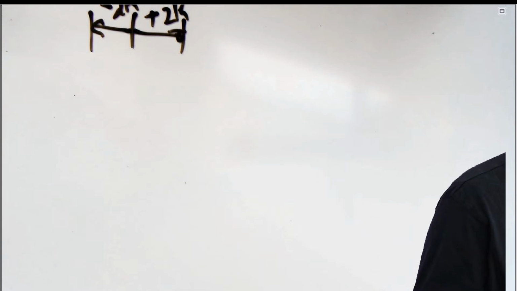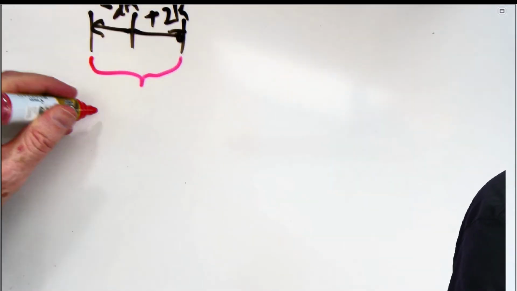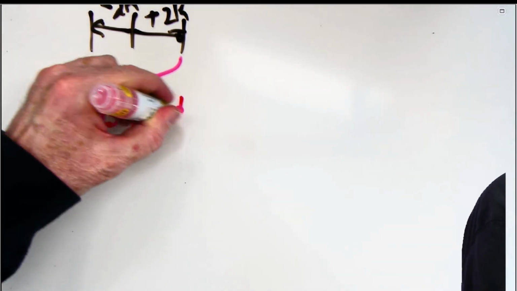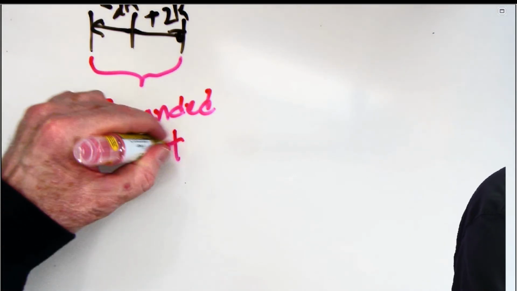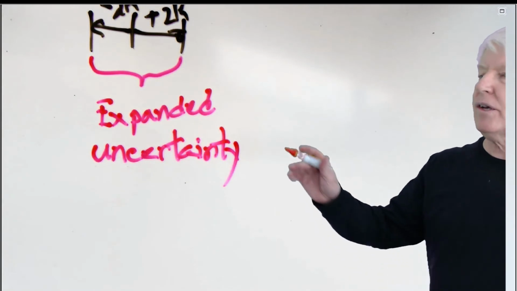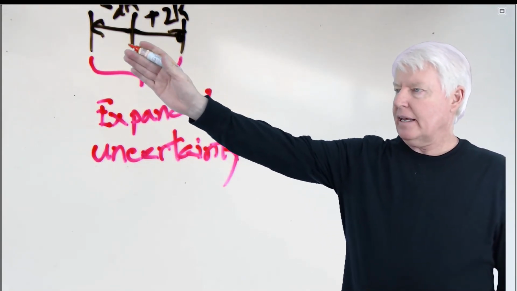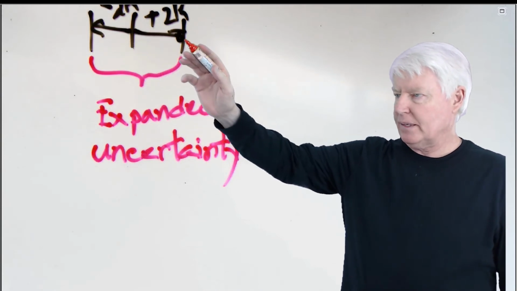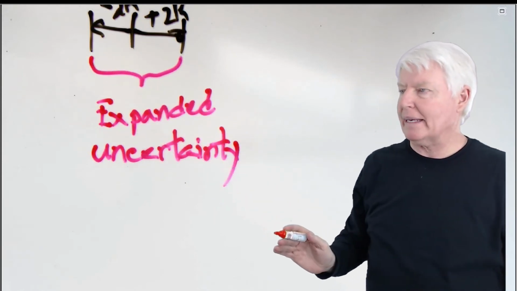It's really a confidence interval, but they call it expanded uncertainty. Okay, there you go. So you take the 2K, take it from the measured value, go 2 sigmas out, go 2 sigmas below. That's called the expanded uncertainty.